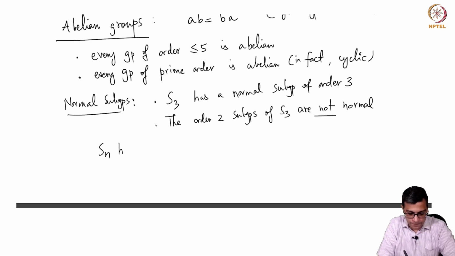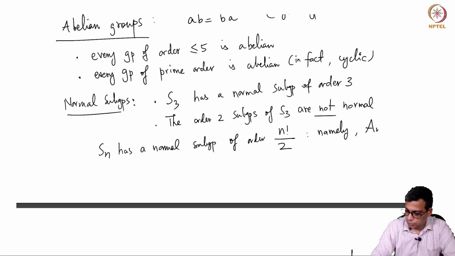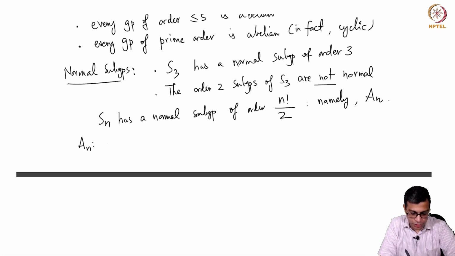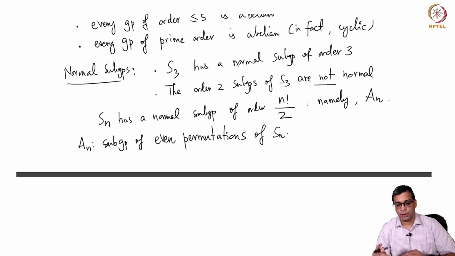So Sn always has a normal subgroup of order n factorial by 2, namely An. An is the group of even permutations. There is a notion of parity of permutations: every permutation is either even or odd.